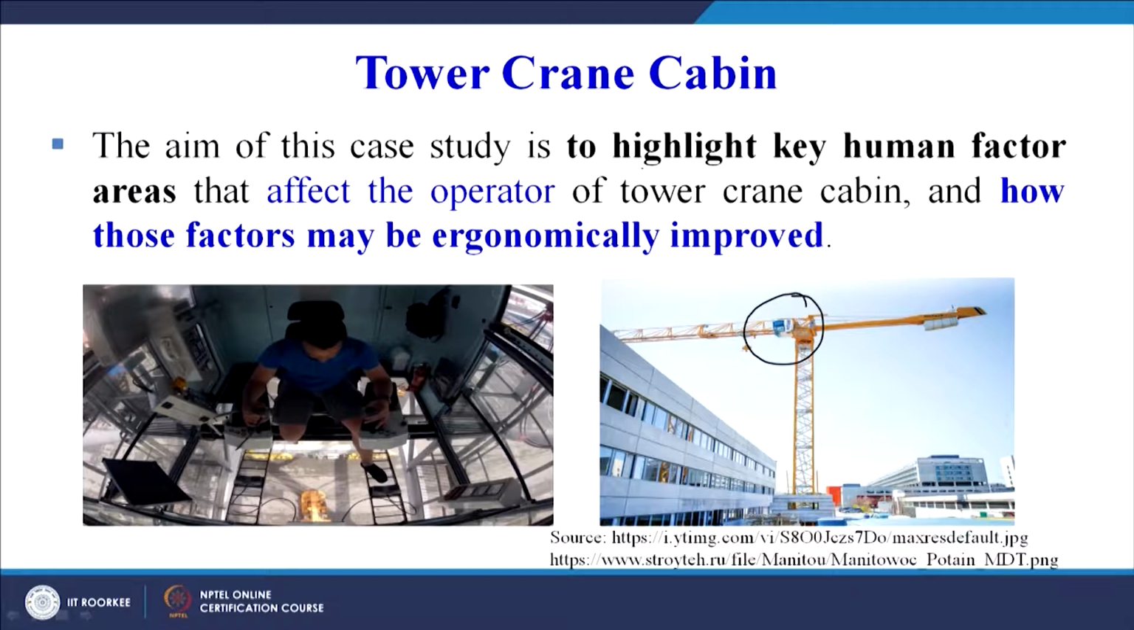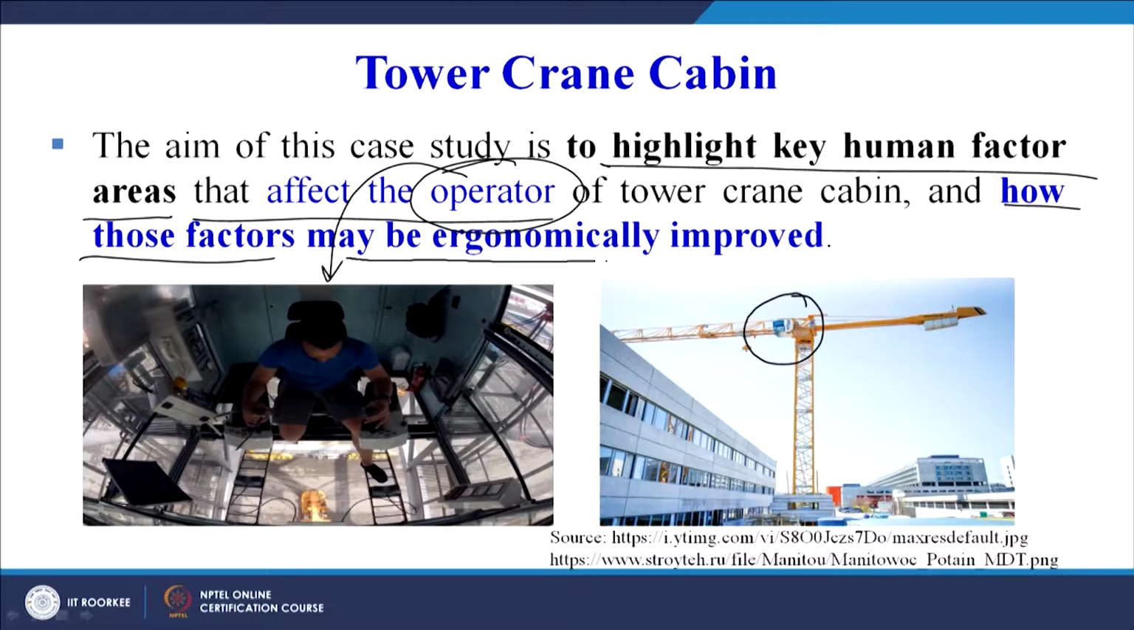The aim of this case study is to highlight the key human factor areas that affect the operator of the tower crane cabin, and how these factors may be ergonomically improved. So we have to improve the factors. First, we have to identify the key areas which need improvement, and then we have to work on those areas based on the scientific knowledge that we have, the anthropometric data, and the guidelines of occupational health and safety.